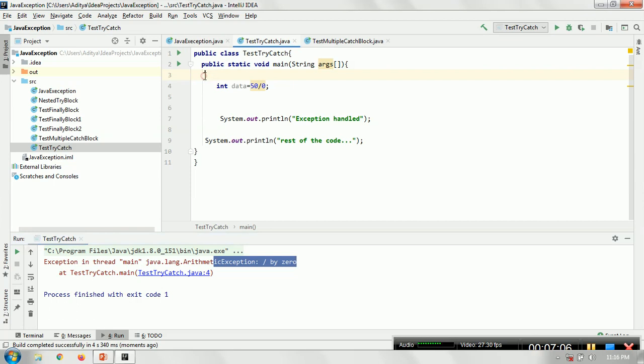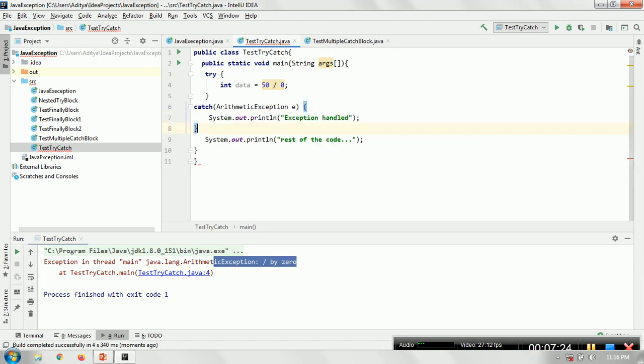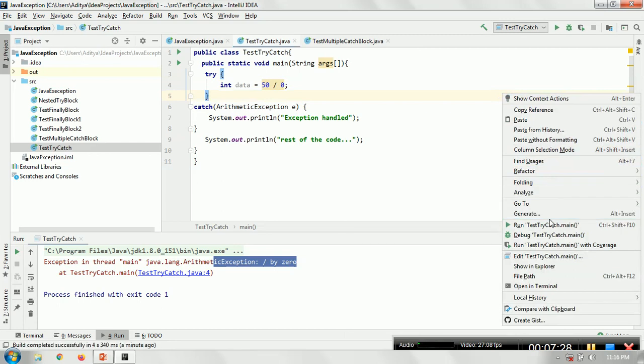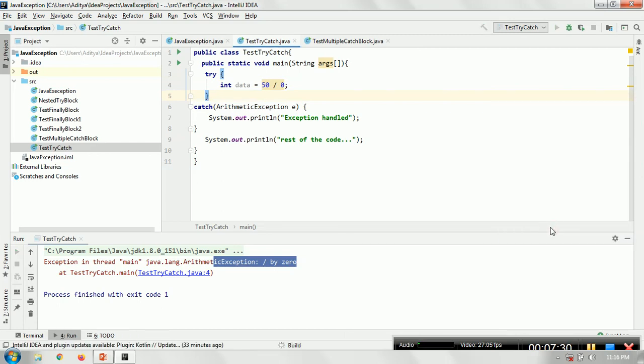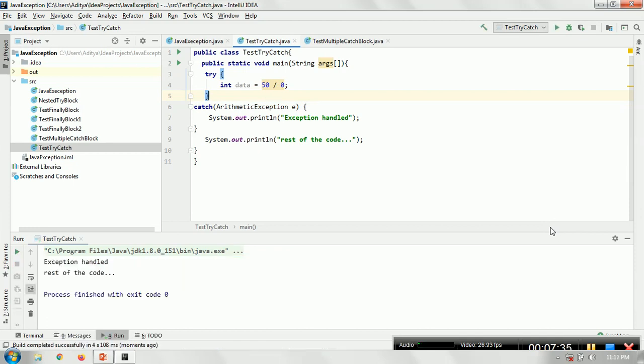If you try to write it back with a try catch block, this time the line number 9 is being executed.